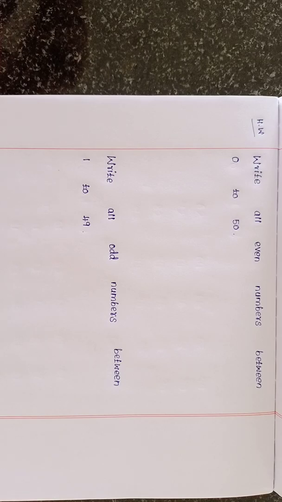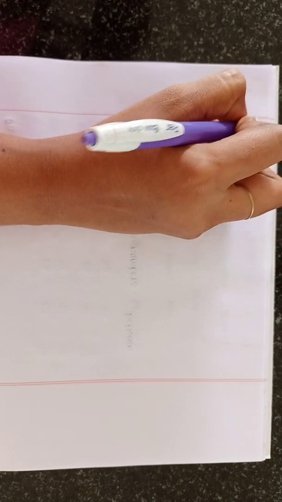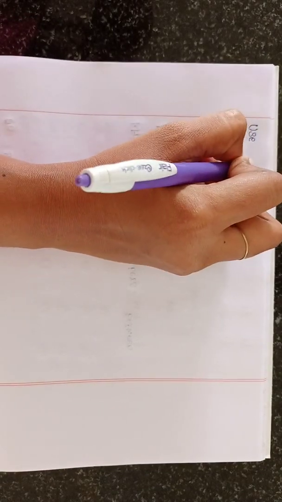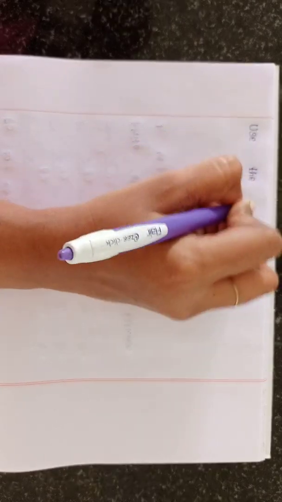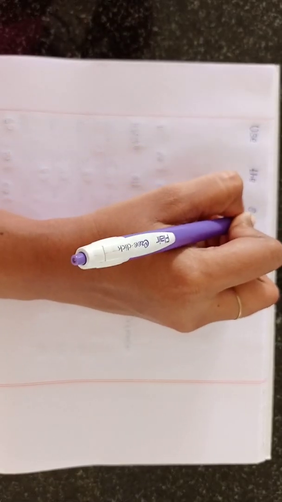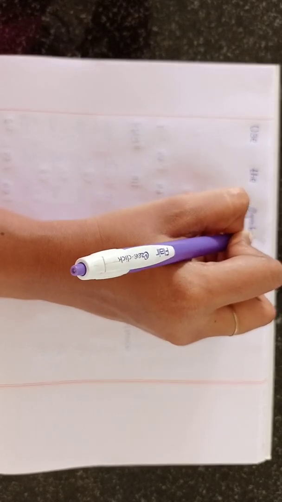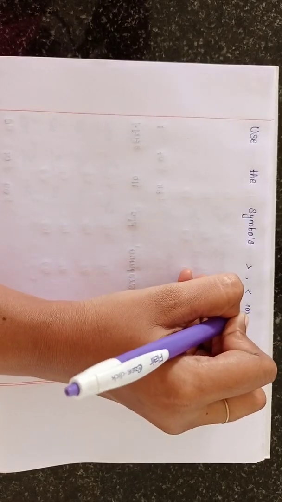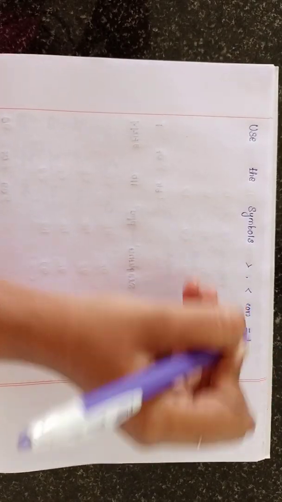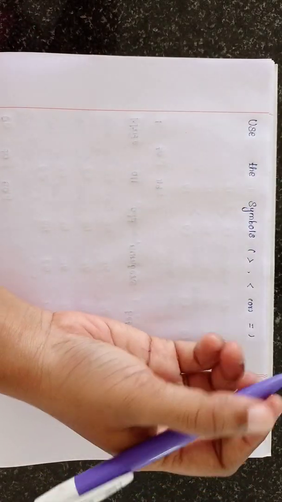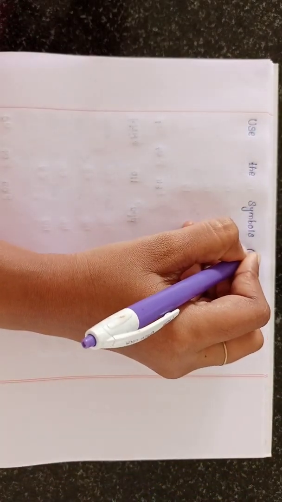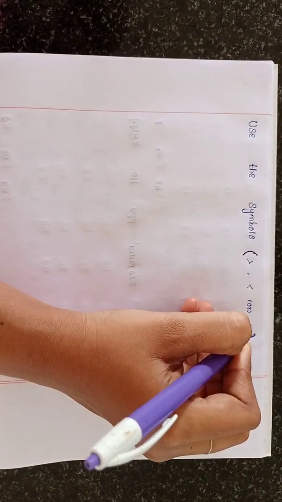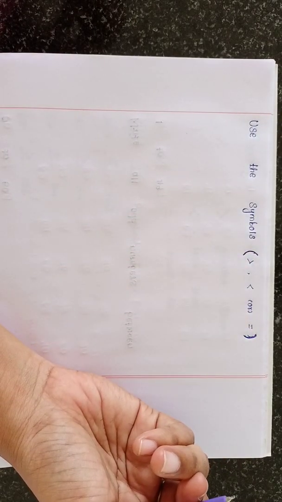Then take the next page. Use the symbols greater than, less than, or equal to. This is a bracket. Use the symbols greater than, less than, or equal to.